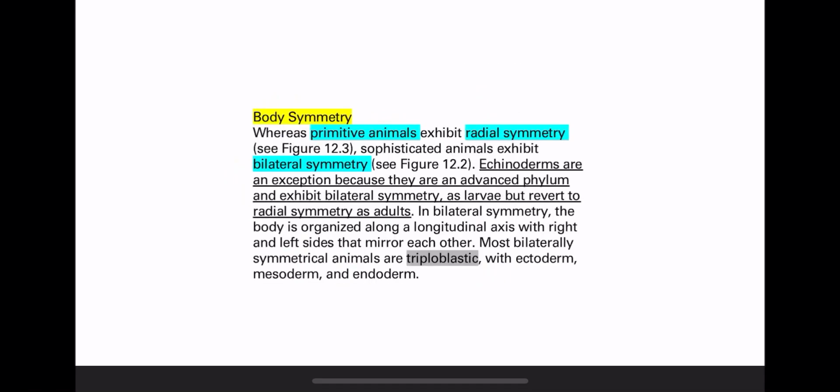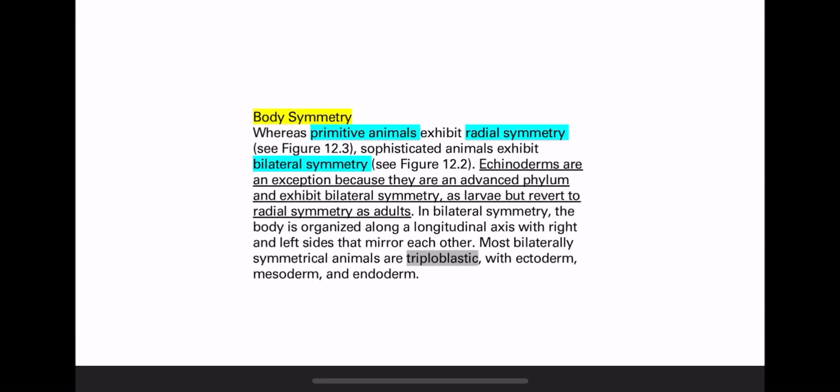What about the animals that are complex and sophisticated? They exhibit bilateral symmetry. What is the meaning of bilateral symmetry? Bilateral symmetry means there is a longitudinal axis, and this longitudinal axis divides the body into right and left sides that are mirrored to each other.